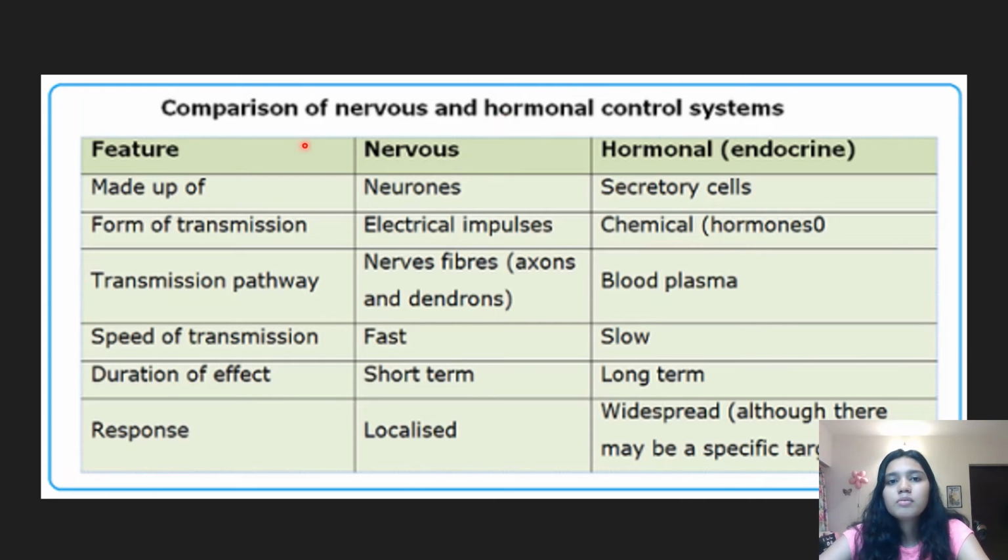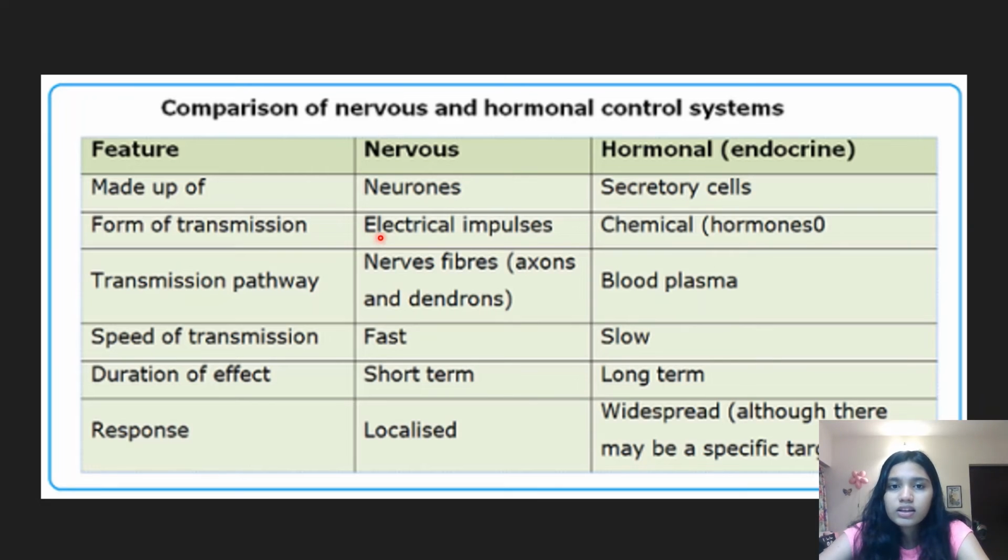Okay, now here we're going to compare the nervous system and the endocrine system. So basically, the nervous system is made of neurons and electrical impulses are passed through neurons, whereas in the endocrine system, hormones are passed through the blood. They're transmitted by the blood, but the endocrine system is made of secretory cells. That is, they secrete hormones, okay?